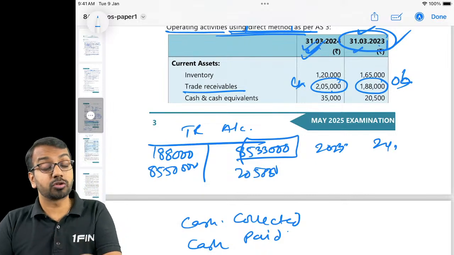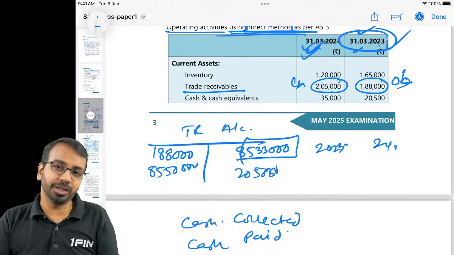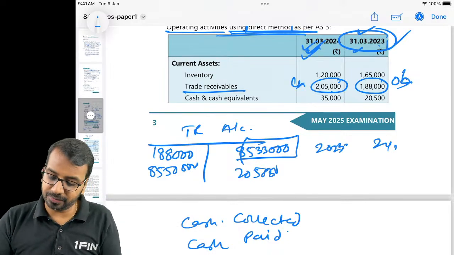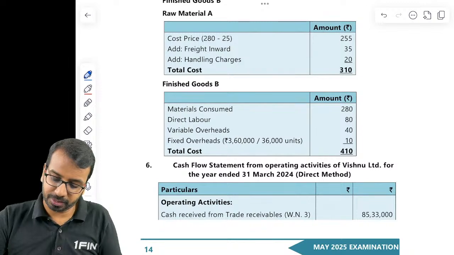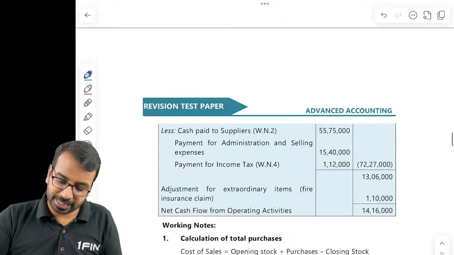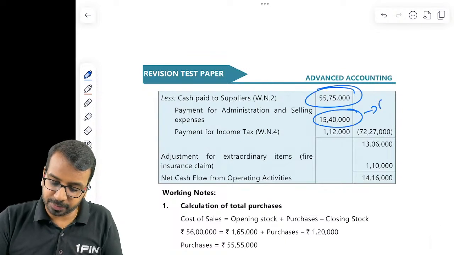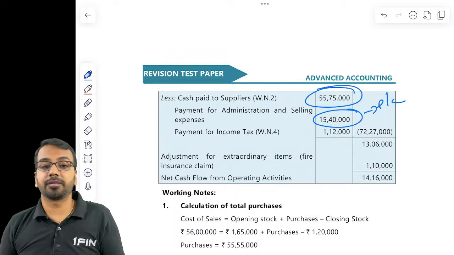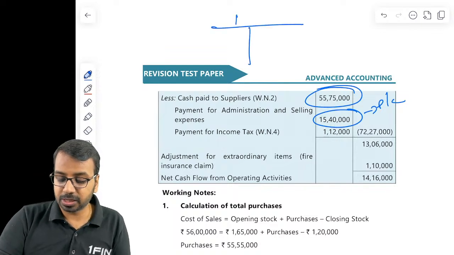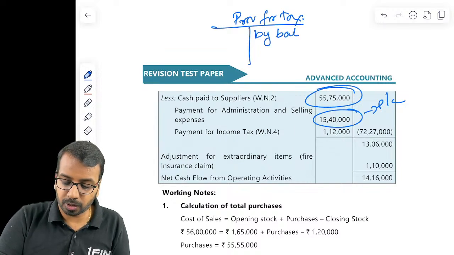Same question, I'll also solve it using the indirect method. So we have absolute clarity for the examination. Okay, 8533. Same way you can prepare cash paid to supplier, payment for admin expenses, entire P&L amount and payment of income tax. So for payment of income tax, you will create provision for taxation account. You have the opening balance by balance brought down.